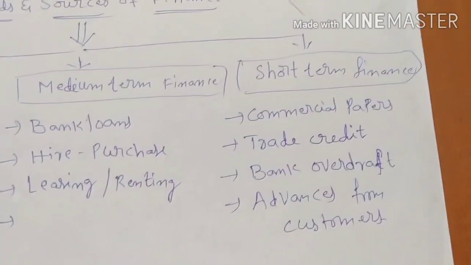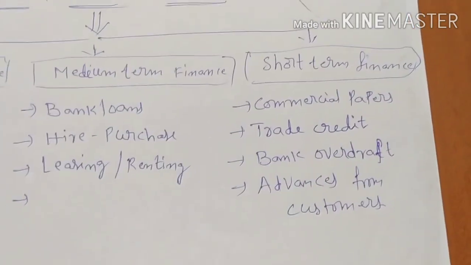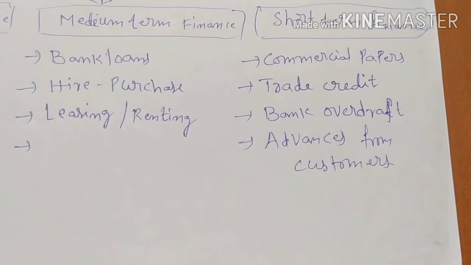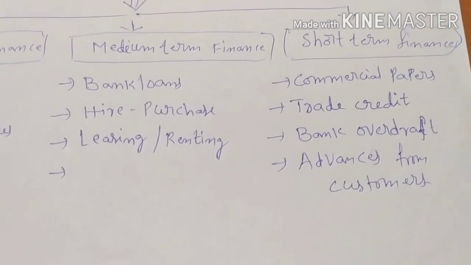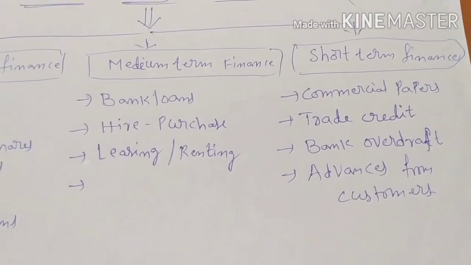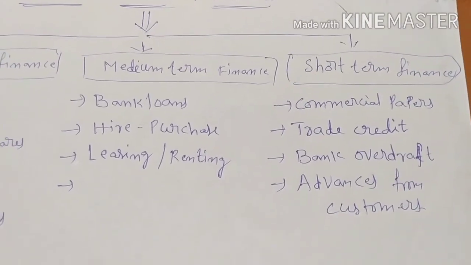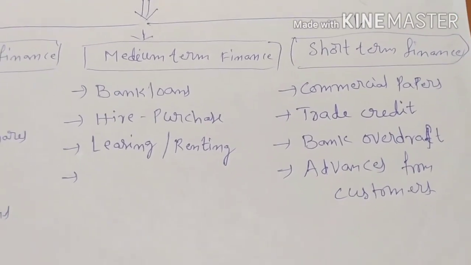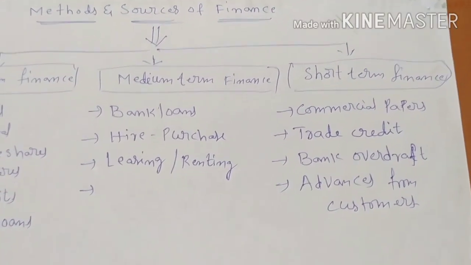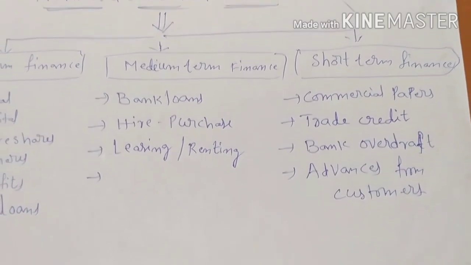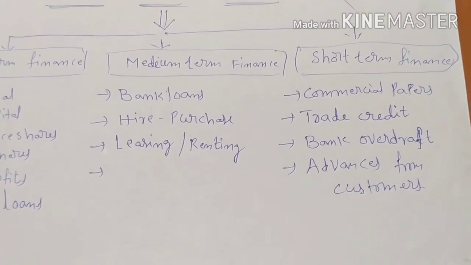Here the last one, short term finance. Short term finance consists of a period of less than 1 year. Less than 1 year in the sense, the first one is commercial papers, then trade credit, bank overdraft, and advances from the customers. Now we will discuss them in detail.